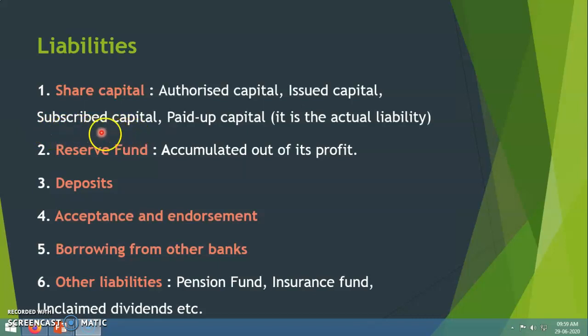Then subscribed capital. It is the value of shares actually subscribed by the public, meaning purchased by the public. Paid up capital.